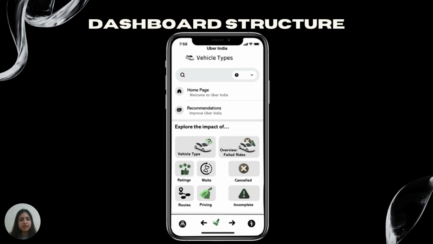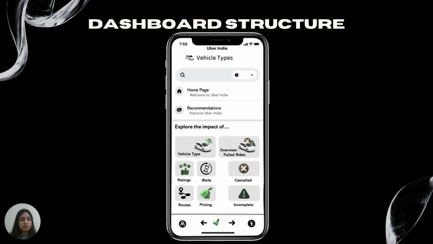So first of all, we have the navigation one, which shows where you can press different buttons. For example, if I want to go to the vehicle type dashboard, I click the vehicle type button and it takes me to that dashboard. I can also go to the home page and the recommendations page. And then at the bottom, we have certain buttons that help us also navigate smoothly.